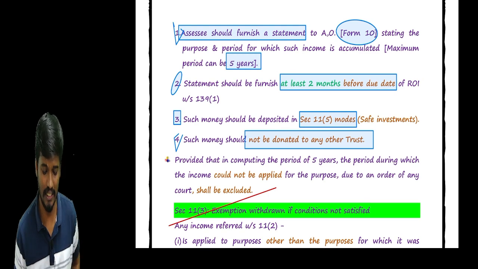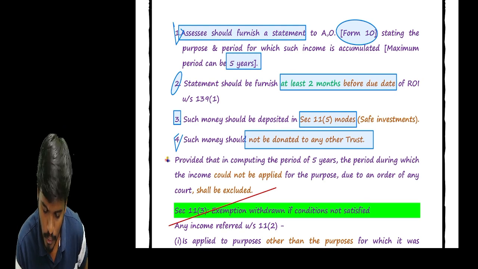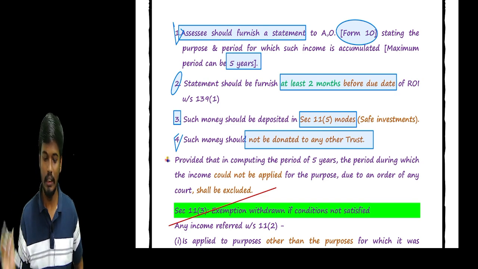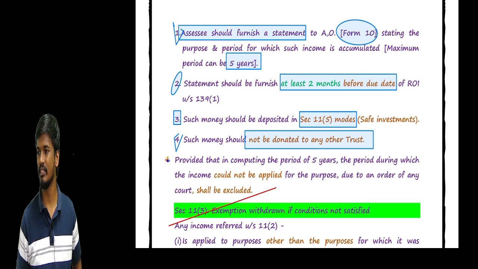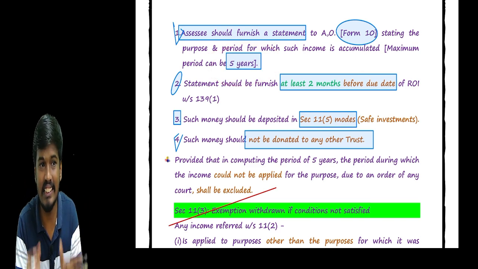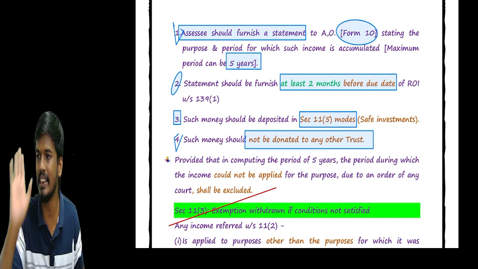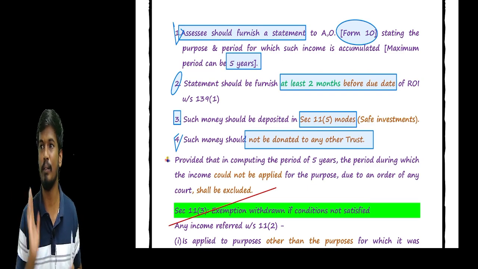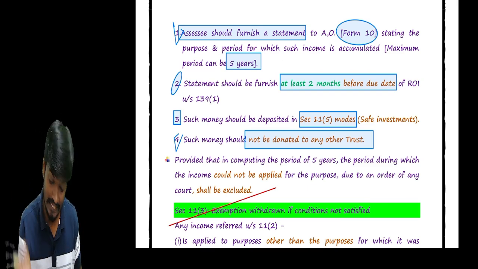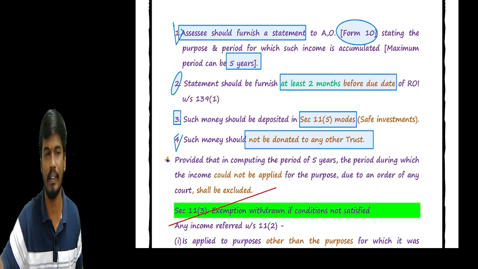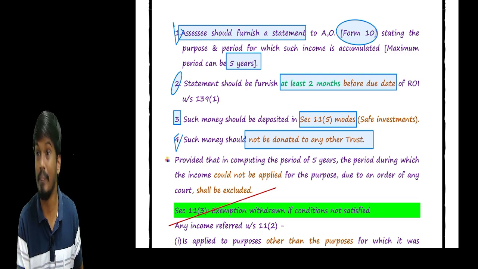What is the condition, sir? For example, it is not deposited in the 11.5 modes or is withdrawn from the 11.5 modes, or it exceeds 5 years, or it is used for some other purpose other than the one mentioned in the statement. For example, in my statement I mentioned I am going to construct a school, but I applied it for a temple. Even though such other purpose is a charitable purpose, this exemption is not applicable for you, because it was not mentioned in the statement.